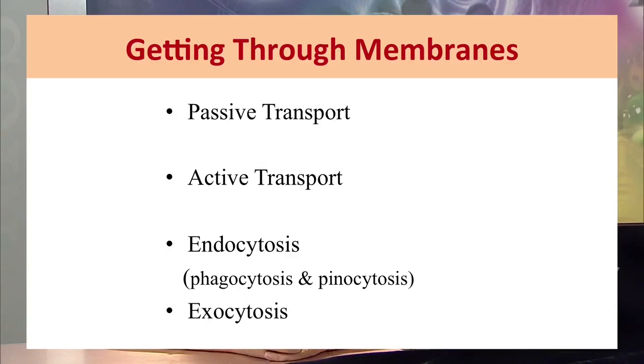Now the question that comes to our mind is what molecules, and how many of them, can come into the cell and go out of the cell. There are a number of mechanisms through which molecules can come into the cell and go out of the cell, including passive transport, active transport, endocytosis and exocytosis.